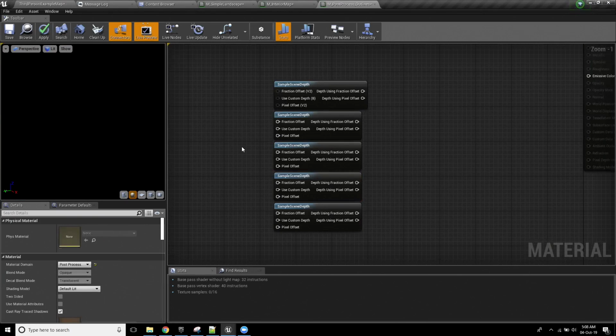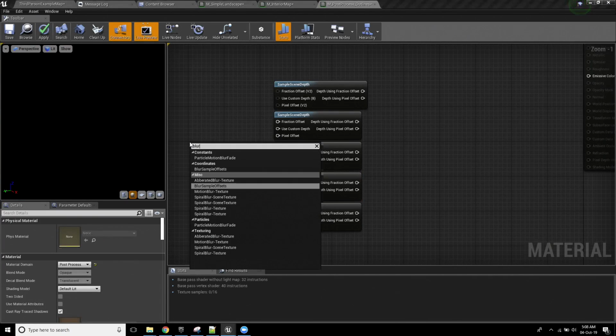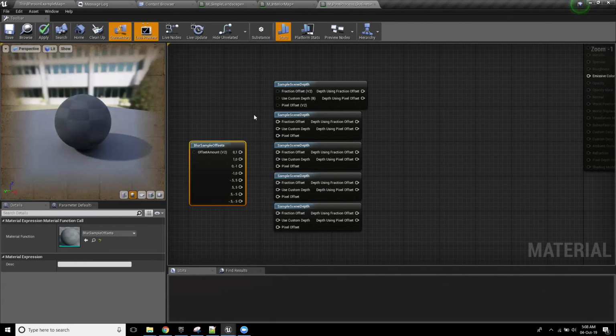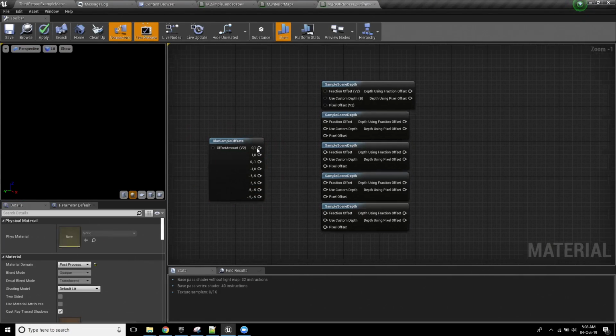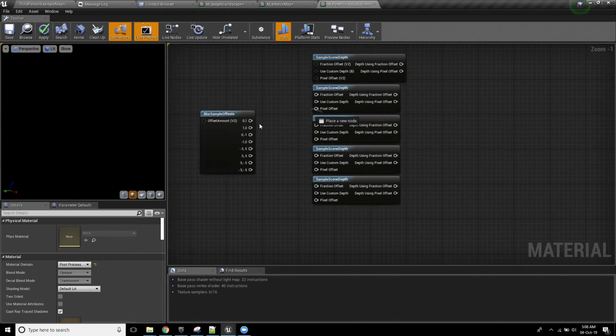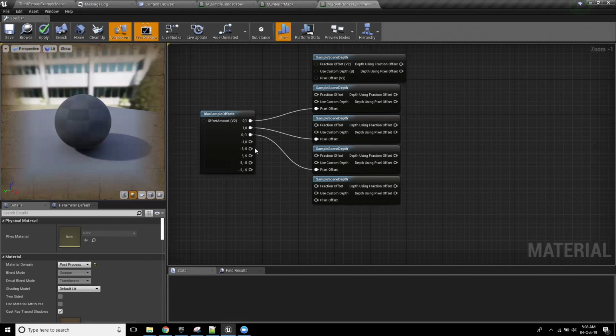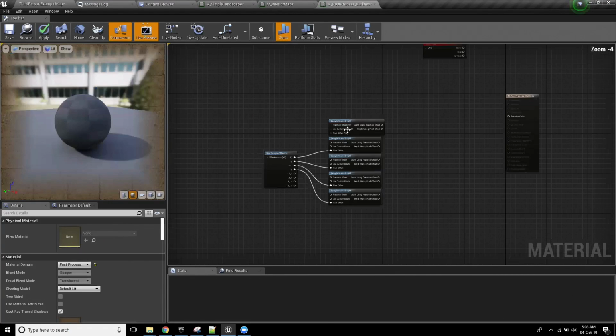So we're going to do that. Reasonably simple. There's a nice cheap way to do it, which is to use this blur sample offsets node, which already reads in your XY offsets of 0, 1, 1, 0, 0, -1, -1, 0. So it's a quick way to do it. I'm literally just going to get this and plug in all of you.